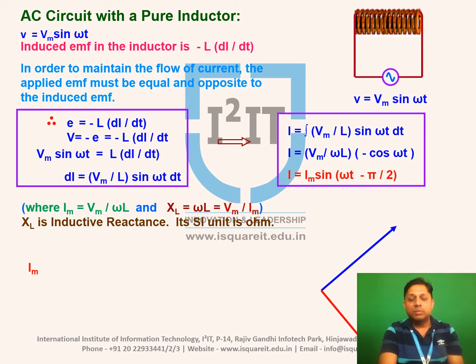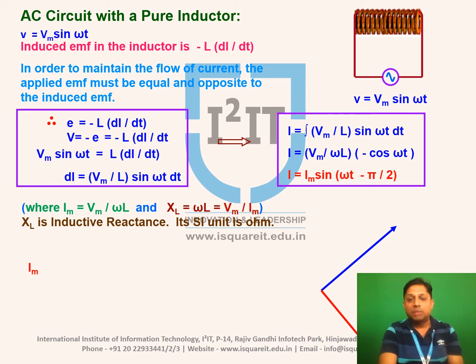And here we have to represent the equation of current in terms of pure sinusoidal form. So we have to convert this equation into sine form. For minus cos of omega t, we can use a trigonometric relation and write sine of omega t minus pi by 2. So finally we will get one equation of current: I is equal to Im sine of omega t minus pi by 2.